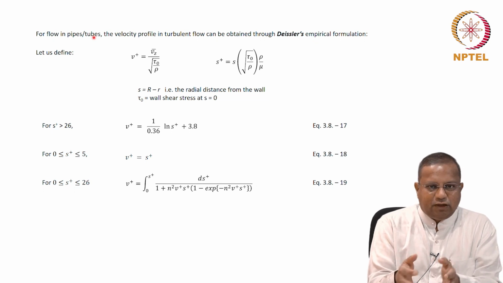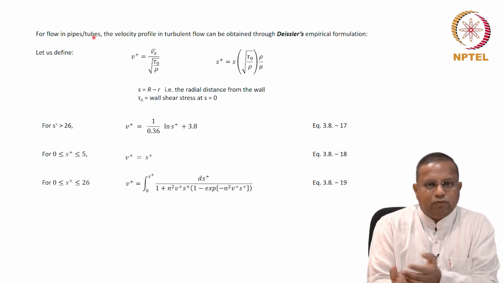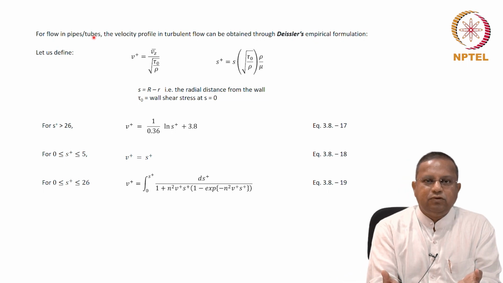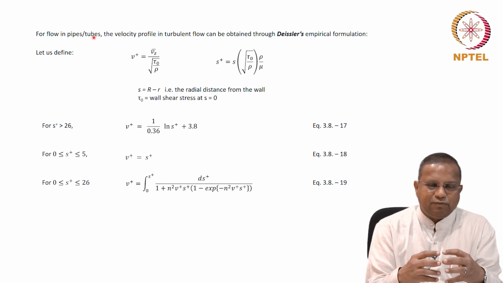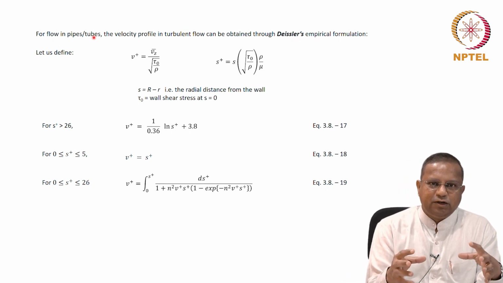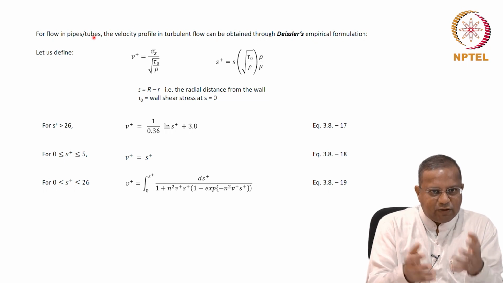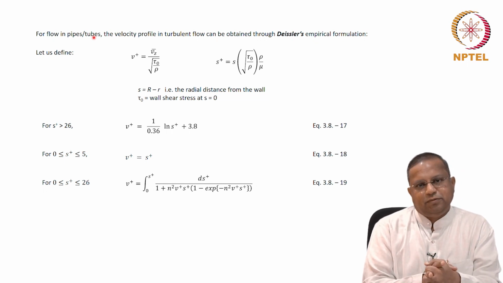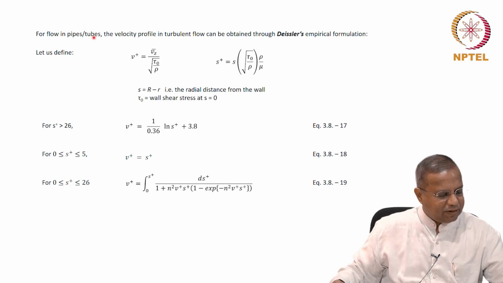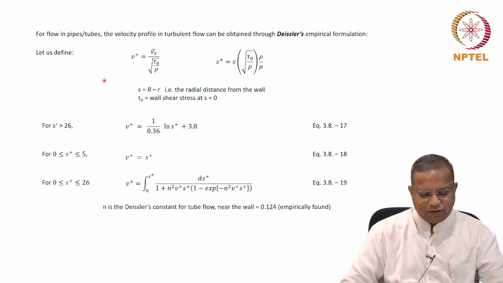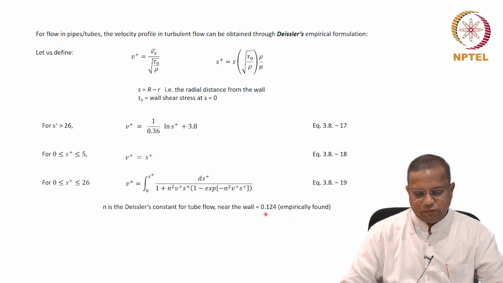We cannot do that here because we don't have an understanding. However, we need to move forward, and therefore we use such aspects which could have certain limitations, but which are useful if the conditions fall into those limitations. I think that's all I have here. Before that, n is Deissler's constant for tube flow near the wall, experimentally found to be 0.124.